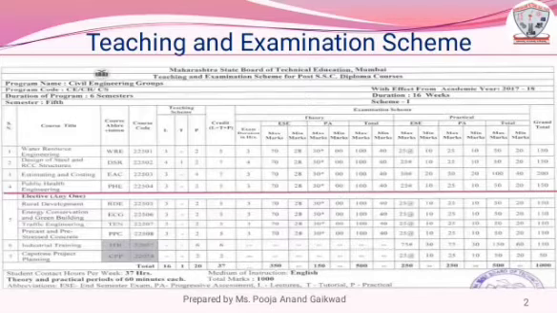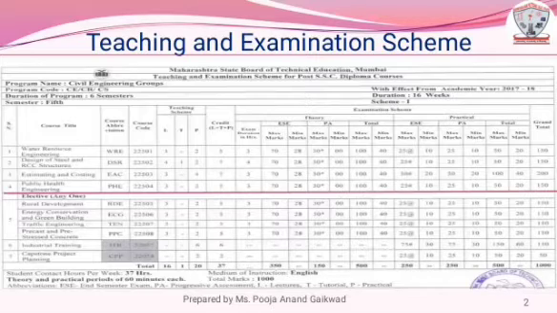It means during the semester you will have to perform total 12 experiments or practicals. These practicals will be assessed during the semester. Each practical carries 25 marks and finally the term work will be given out of 25 marks. And the minimum passing criteria is 10 marks.